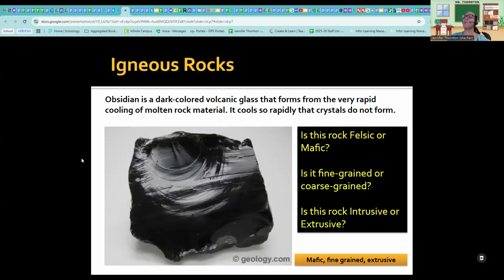All right, this is an example of an igneous rock. This is obsidian. It is a dark colored glass. It's called volcanic glass at that point. That's because it cools very, very rapidly. And because it cools so rapidly, it doesn't have time to form crystals, right? So it's very smooth and glass in appearance. This is how obsidian looks.